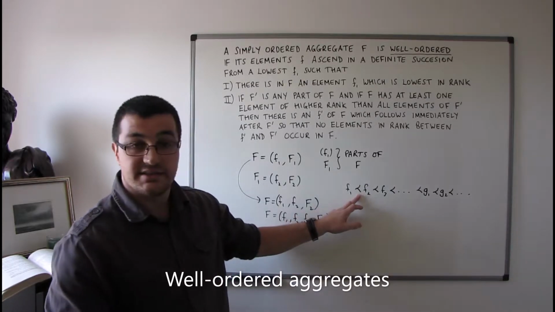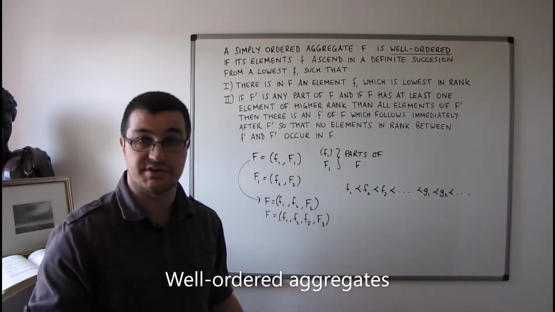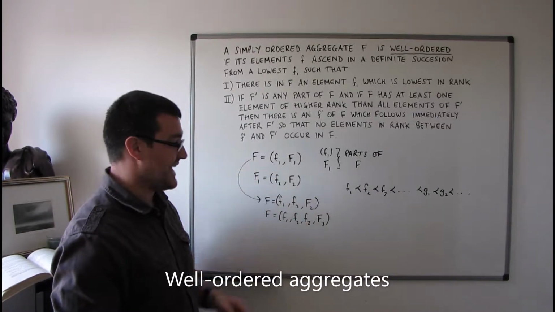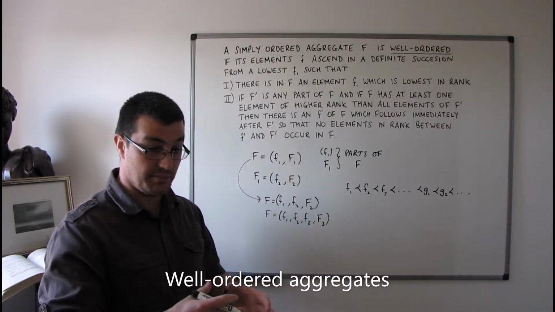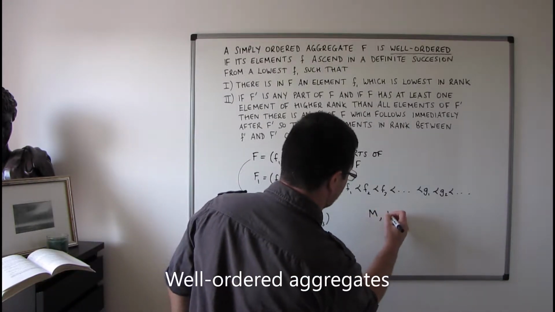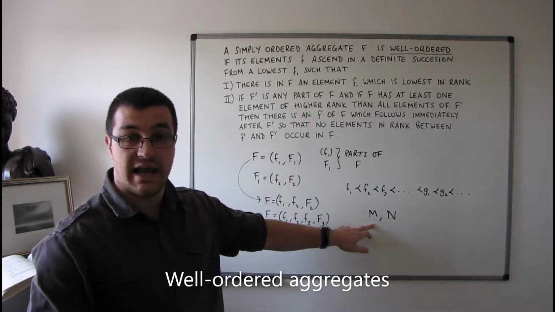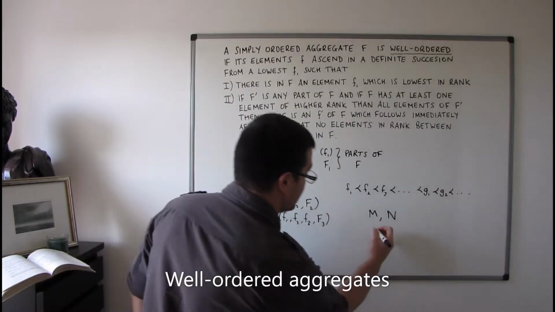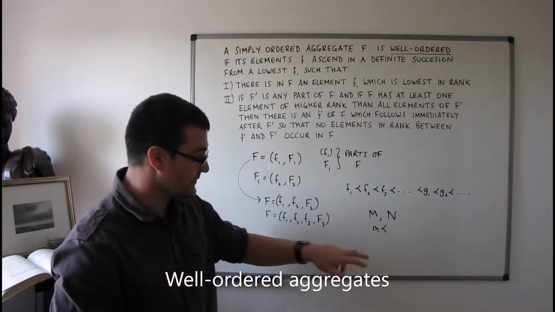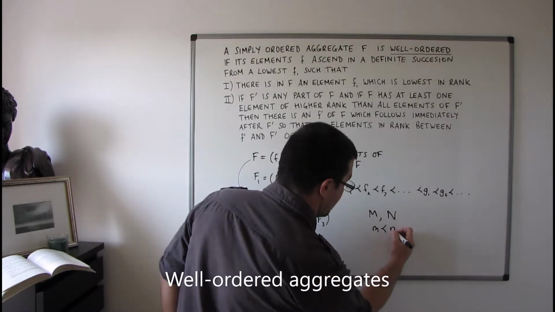We can also extend this notation to aggregates themselves. So if in our aggregate f we've got two parts, m and n, such that every element of the aggregate m is lower in rank than every element of n.